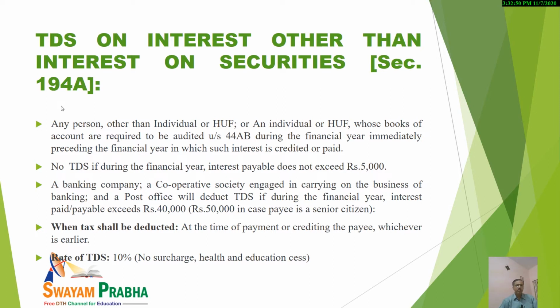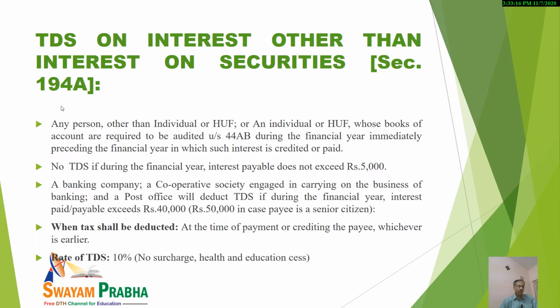But again, one thing you should know that a banking company, cooperative society in the business of banking, or a post office will deduct TDS in case the interest payable or paid during the financial year exceeds rupees 40,000.